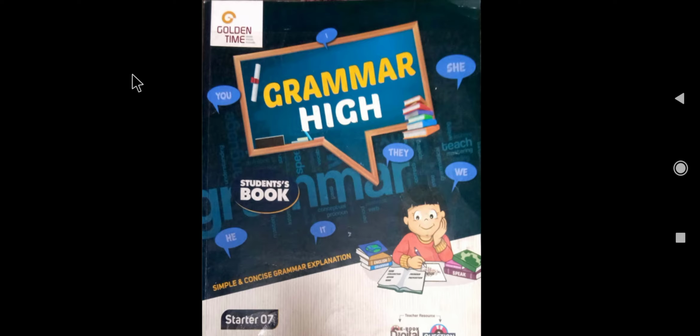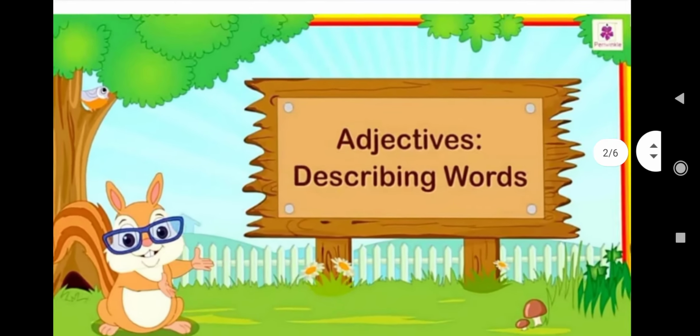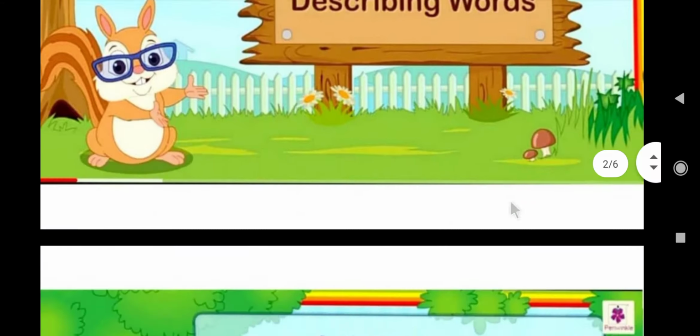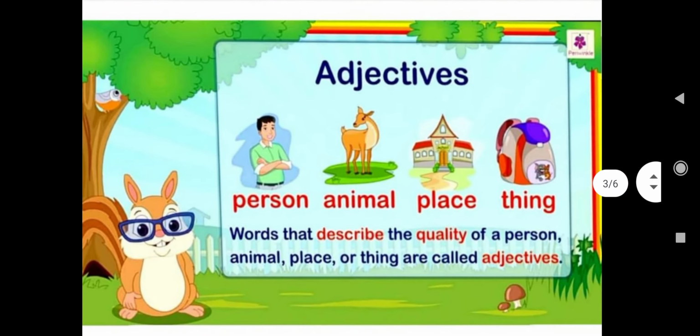Now, today, from your grammar book, we are going to discuss a topic that is adjective. I hope that in your previous classes you have done this topic, and many of you may know what adjectives are. Adjectives are basically known as describing words. Now, what are describing words? Words that describe the quality of a person, animal, place, or thing are called adjectives. So basically, adjectives give more information about a noun.